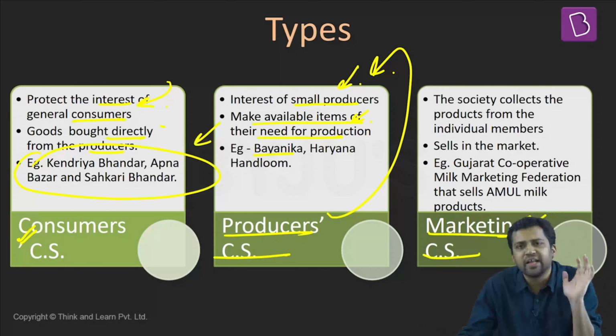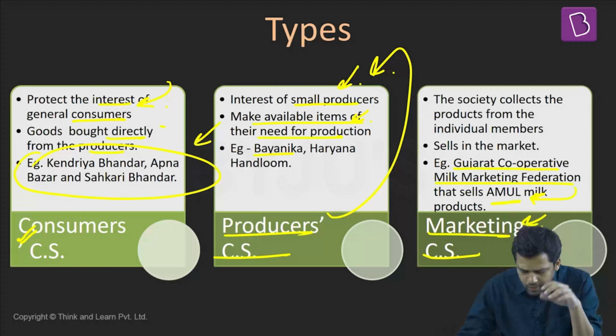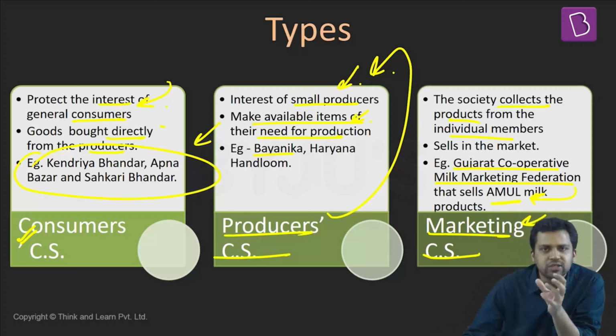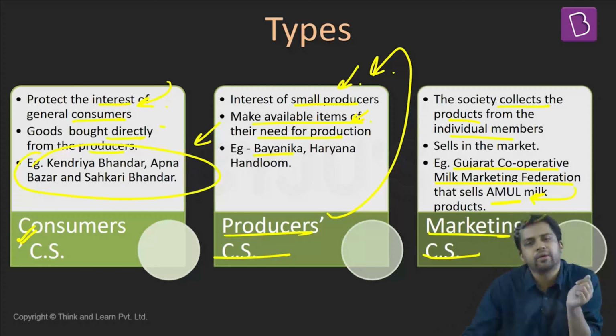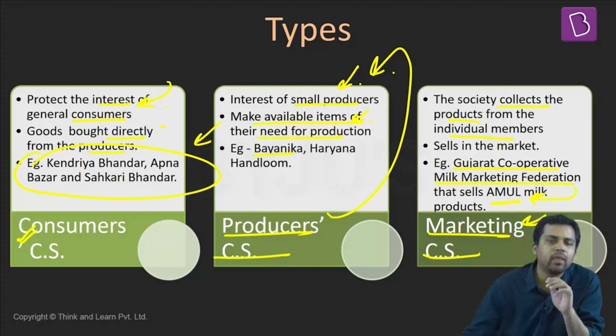Another example of cooperative is marketing cooperative. The most prominent example of marketing cooperative is Gujarat Cooperative Milk Marketing Federation. It sells all the Amul milk products. What this particular cooperative does is collect the products from individual members and then process them. It collects milk from different dairy farmers, processes it, and converts it into some form in which the shelf life will increase.